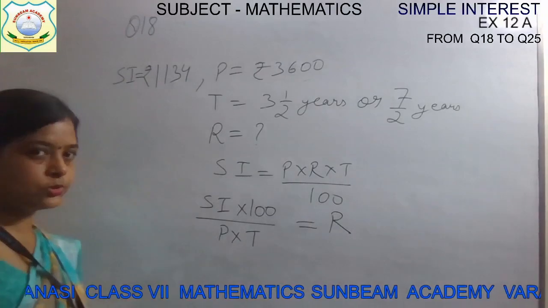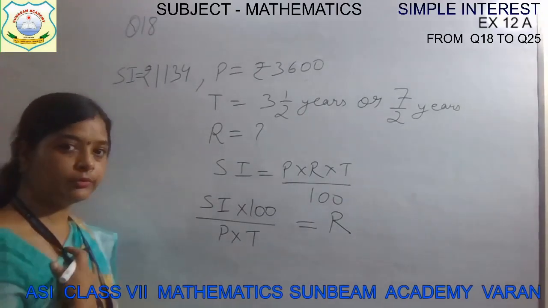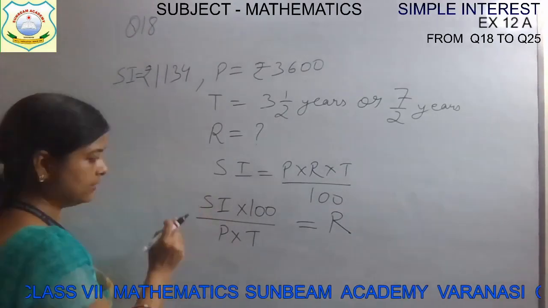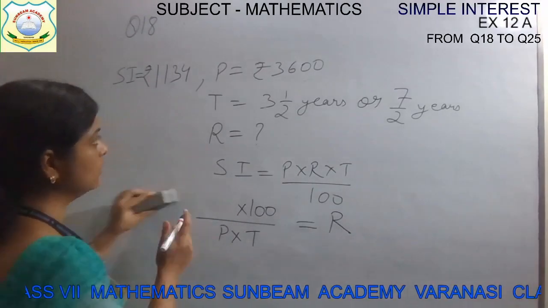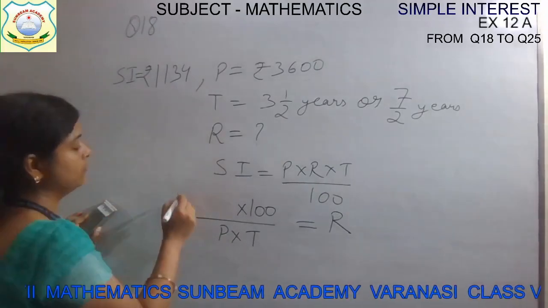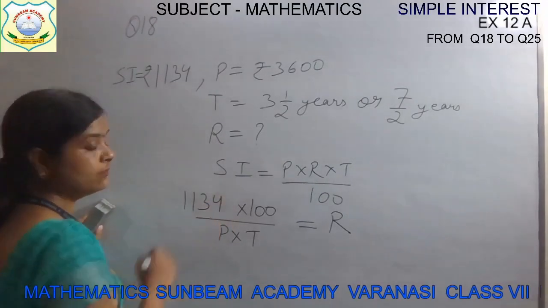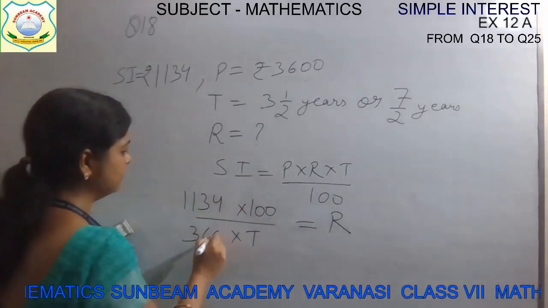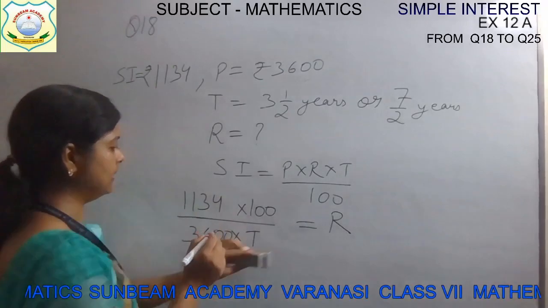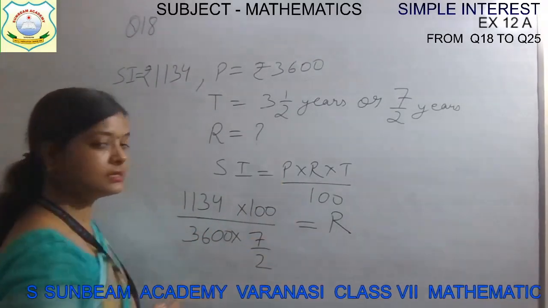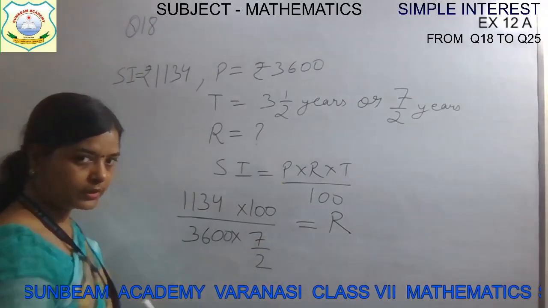Now substitute all the values which we know. What do we know? The simple interest value. So after this step we will write the simple interest value. Simple interest is 1134. Principal money is 3600, and time is how much, children? 7/2. Time is 7/2. Now quickly solve this.